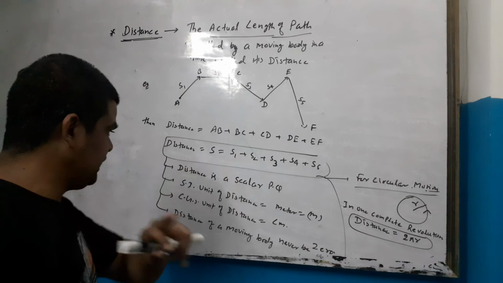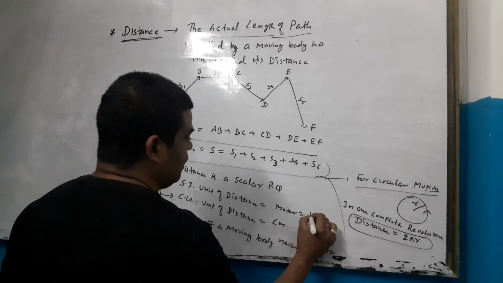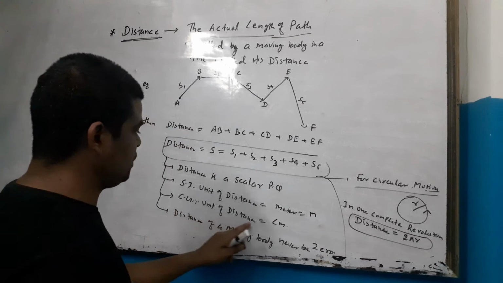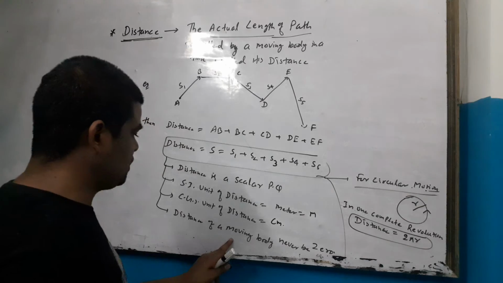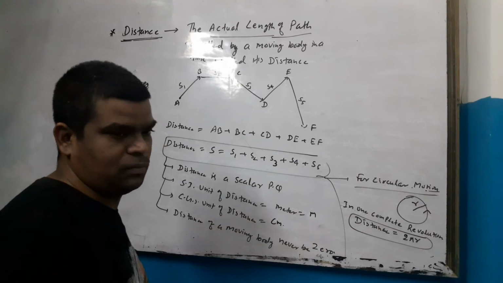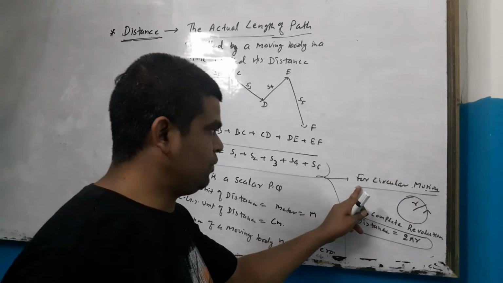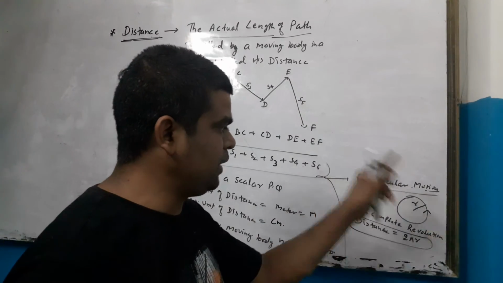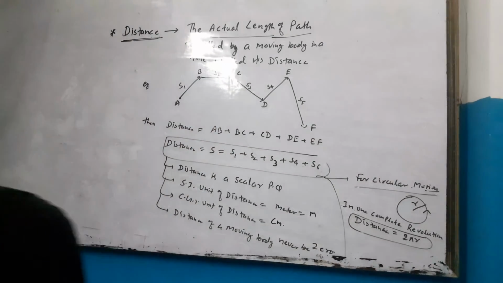Distance is a scalar quantity. The SI unit of distance is the meter, and the CGS unit of distance is the centimeter, cm. The distance of a moving body can never be zero. If a body is in motion, its distance is never zero. For circular motion, in one complete rotation, how much distance is traveled? That is 2 pi r.